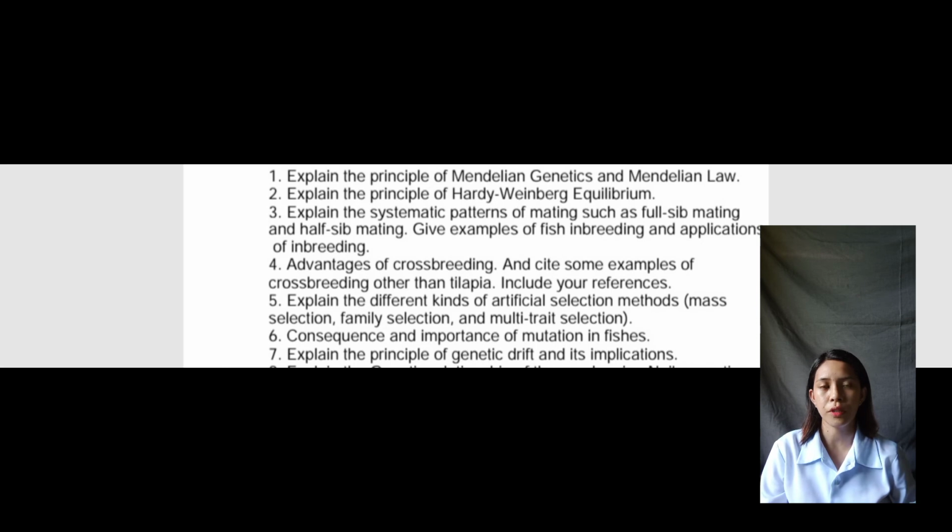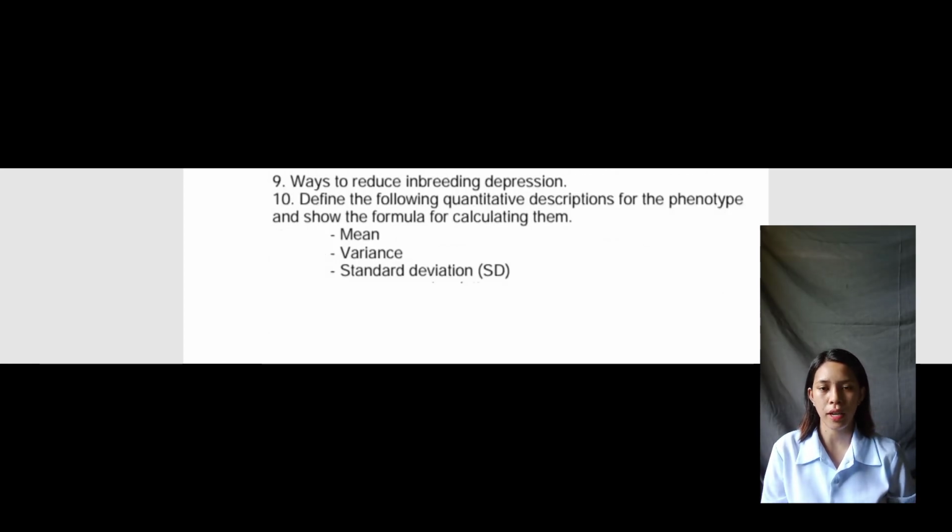Next question. Explain the principle of genetic drift and its implication. Genetic drift is a mechanism of evolution in which allele frequencies of a population change over generations due to chance. Genetic drift can lead to random changes in allele frequencies. Ways to reduce inbreeding depression. First, a regular breeding program of second cousin matings is an effective way to prevent inbreeding depression.